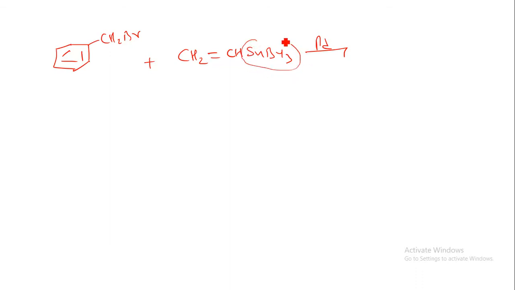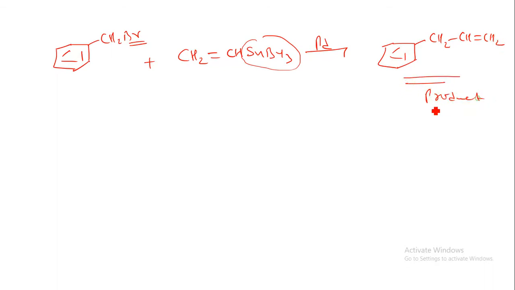This will remove Sn(butyl)3 with the bromide, and this will couple with a C-C coupling. So here we have the benzene group with CH2, and here we have CH=CH2. So this is our product. Okay, so here we have a Stille coupling.